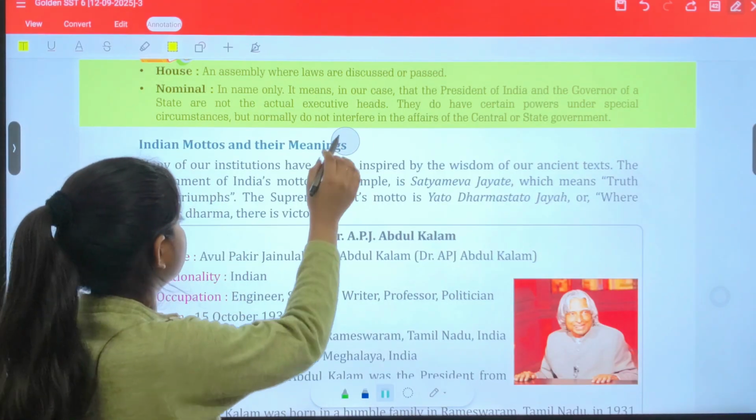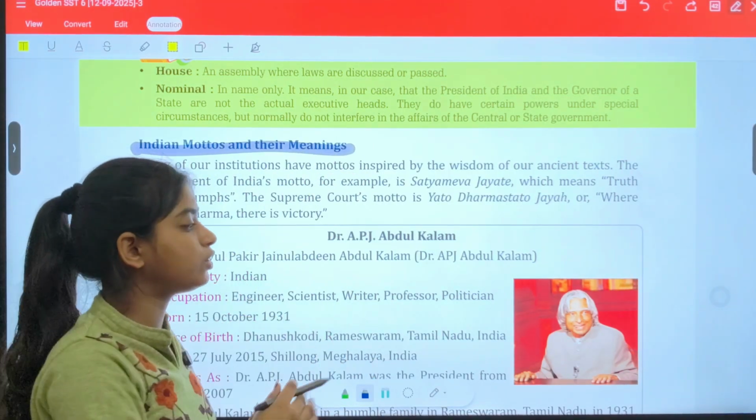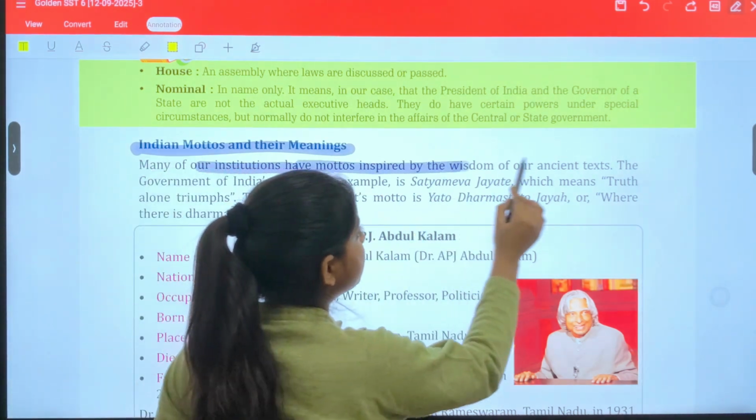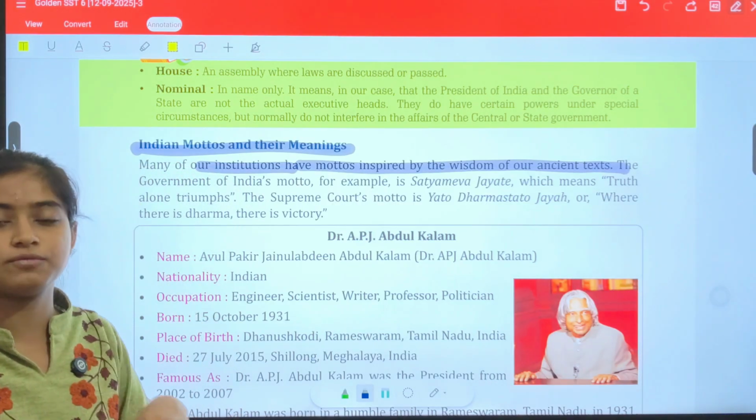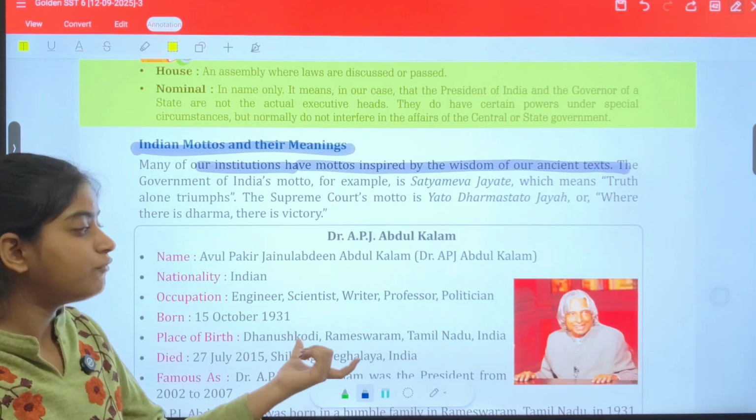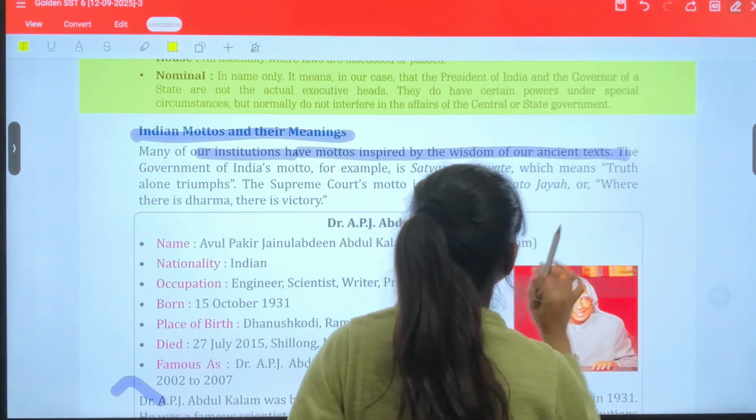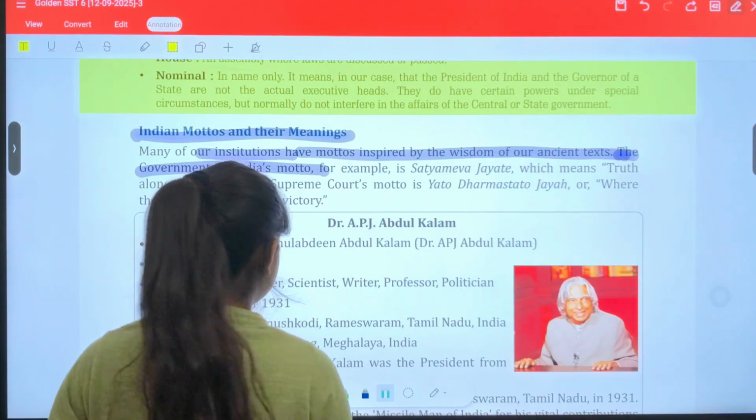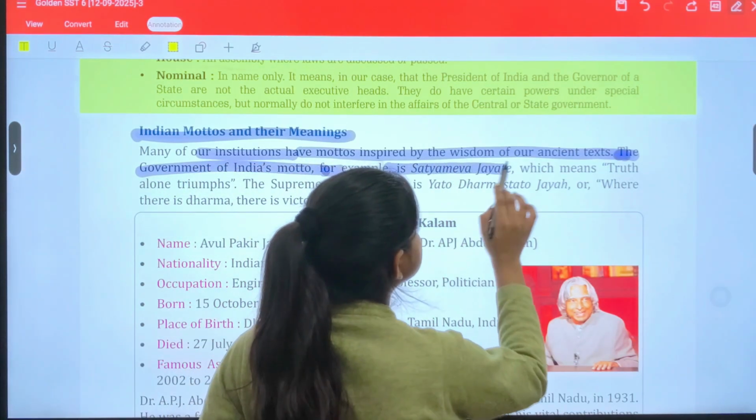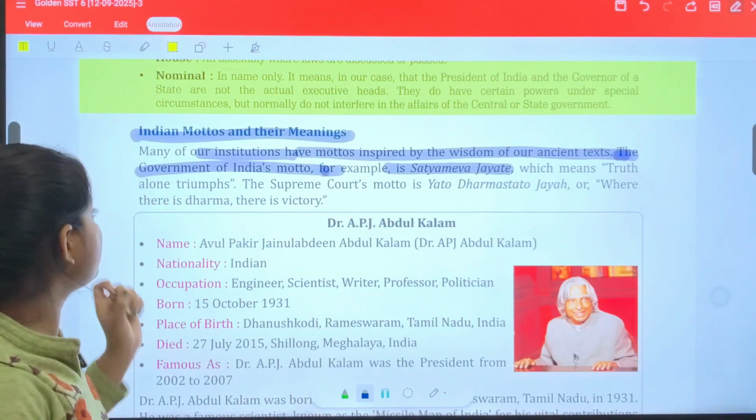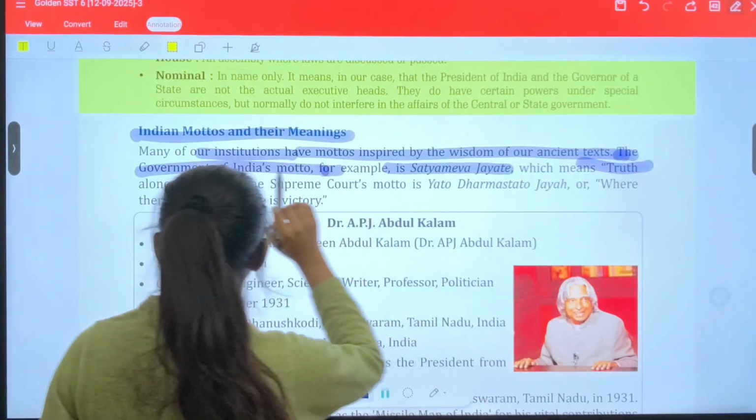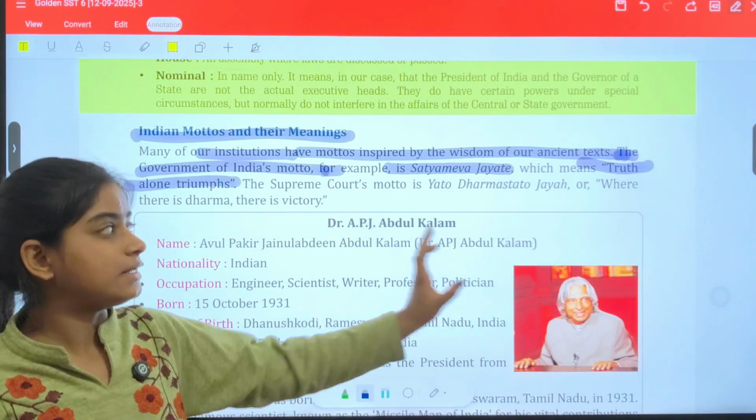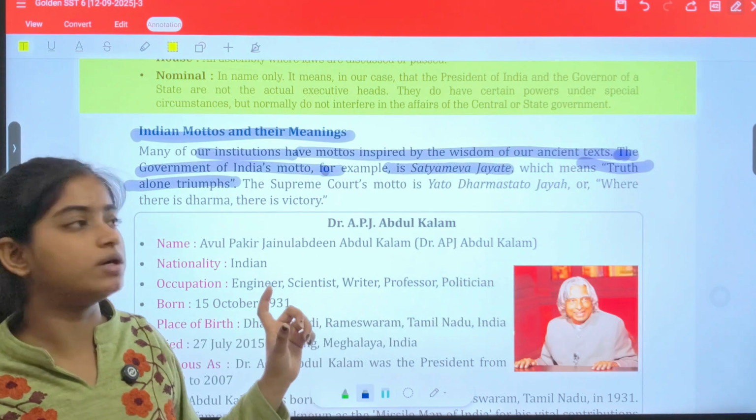Indian mottos and their meanings. India has its own mottos and their own meanings. Many of our institutions have mottos inspired by the wisdom of ancient texts. The government of India's motto, for example, is Satyamev Jayate. This motto means truth alone triumphs. That means truth is enough. Triumph and victory are enough if you believe in the word truth.